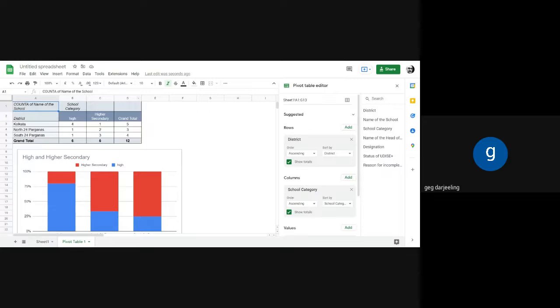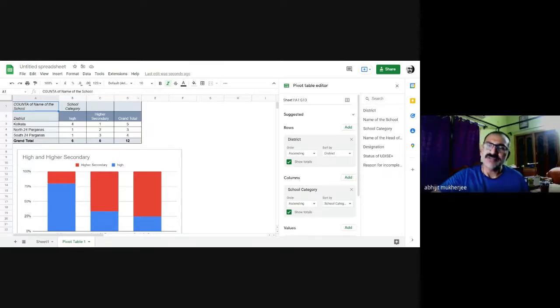It has detected all the changes, and the changes have been reflected here. Yes, all the changes that have been made in the original data set are reflected in this chart.